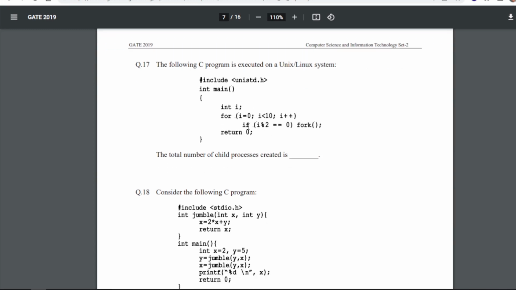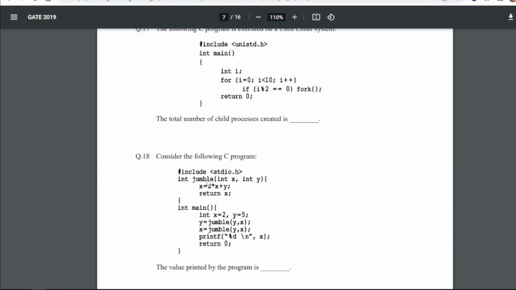Now 17. The following C program is executed on a Unix or Linux system. This is the program. The total number of child processes created is, so if we execute or hit and trial the program, we will find there are a total of 31 child processes that will be created once we execute the program.